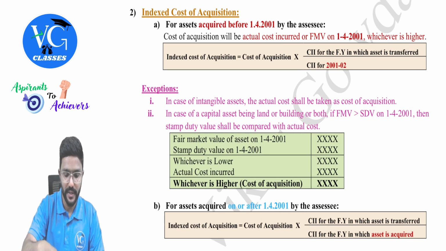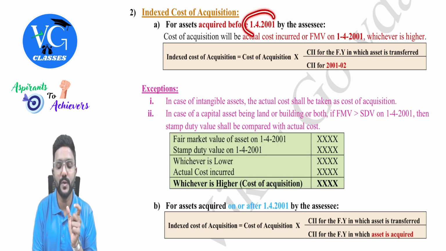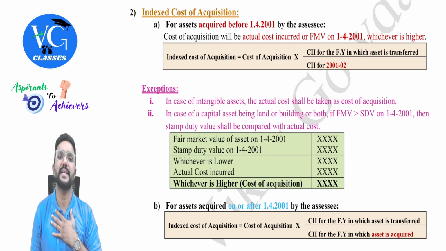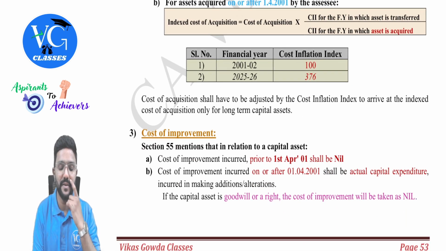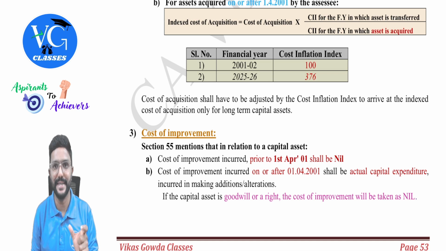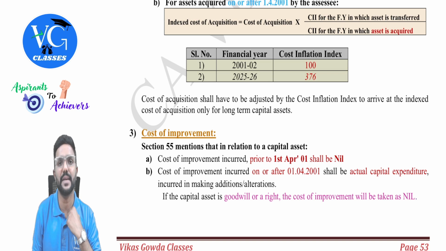Indexed cost of acquisition: if the asset is acquired before 1st April 2001, 1st April 2001 is like a base date for capital gains income, guys. Cost inflation index is given for all the years. 2001-02 is like a base year for us, for which the cost inflation index is 100. Whereas 25-26, which is our previous year, the cost inflation index is 376. You are supposed to remember this too.